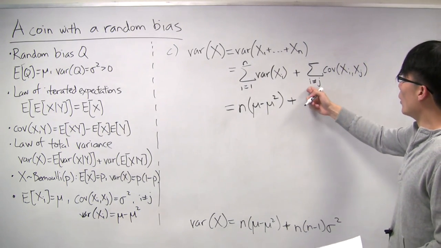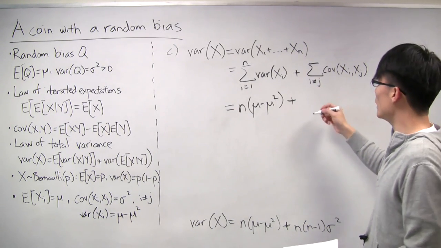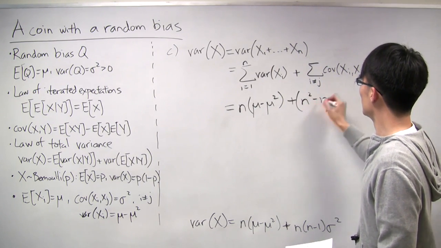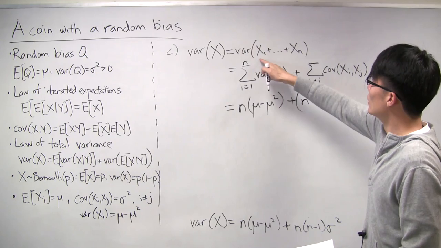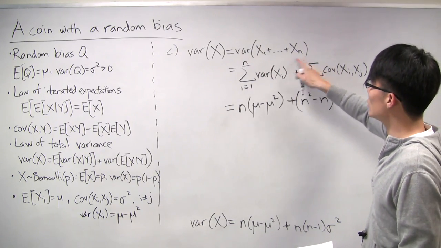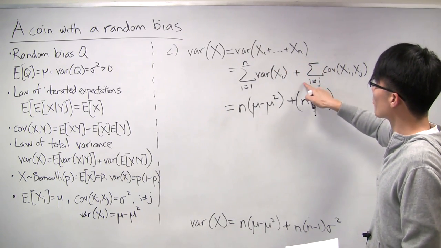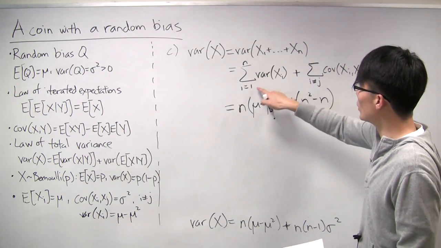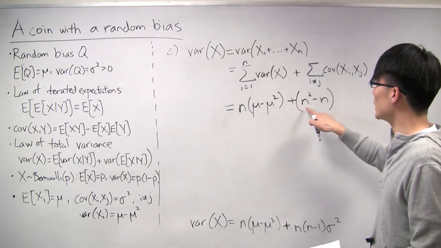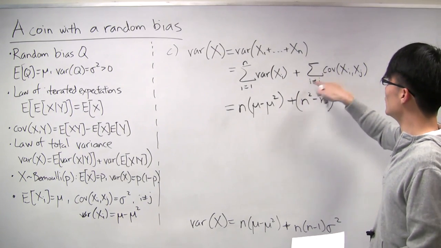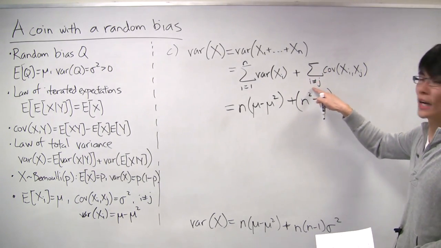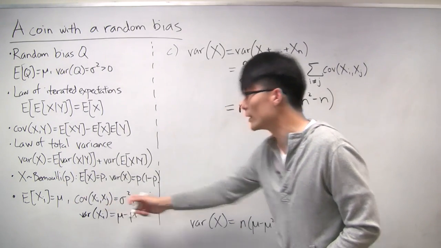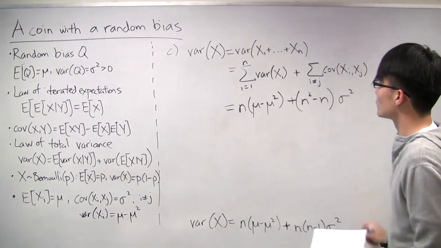And then we have all the terms where i is not equal to j. Well, there are actually n squared minus n of them. Because you can take any one of the n to be i, and any one of the n to be j. So that gives you n squared pairs. But then you have to subtract out all the ones where i and j are the same, and there are n of them. So that leaves you with n squared minus n of these pairs where i is not equal to j. And the covariance for this case, we also calculated in part B. That's just sigma squared.